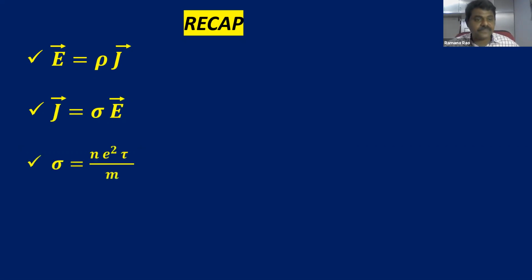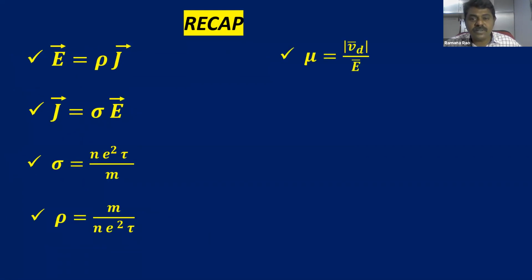Very important formulae that we learned in this class: E is equal to rho J, J is equal to sigma into E, sigma is N e squared tau upon m. The symbols have their usual meaning. Rho is m by N e squared tau. Mobility is drift velocity by electric field.